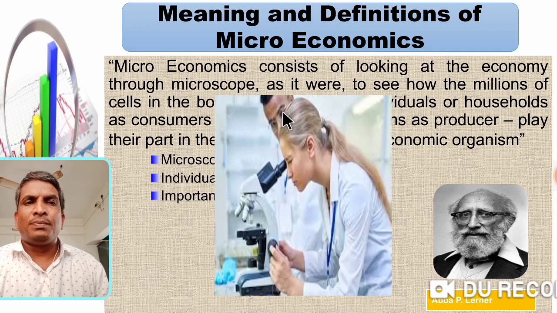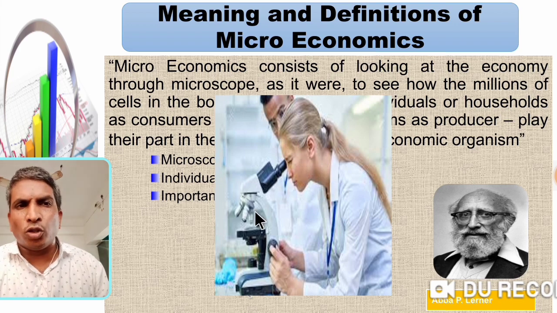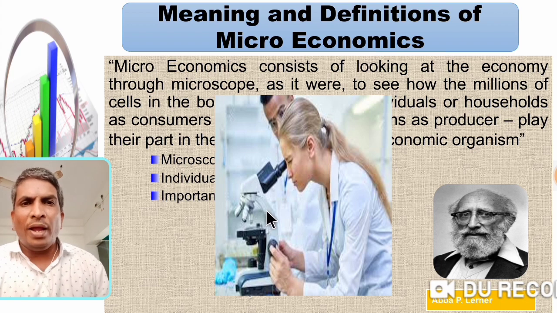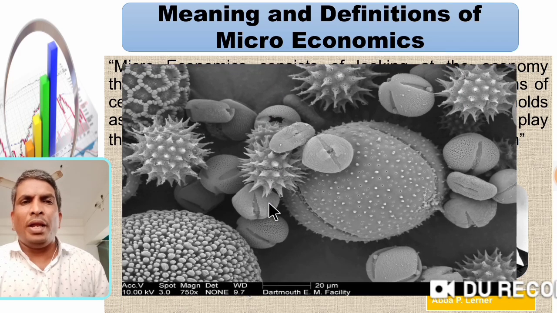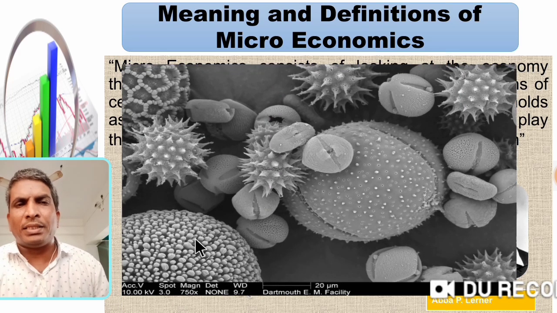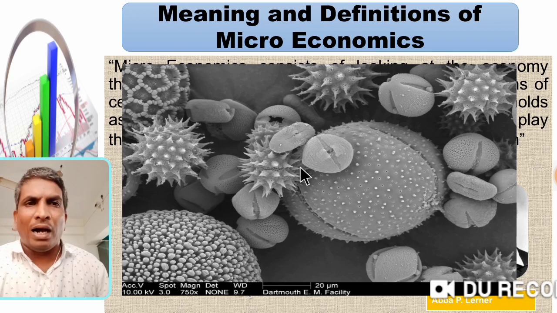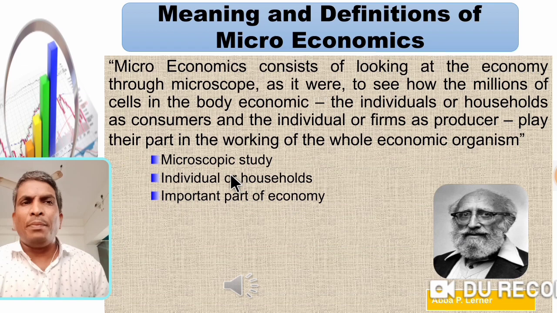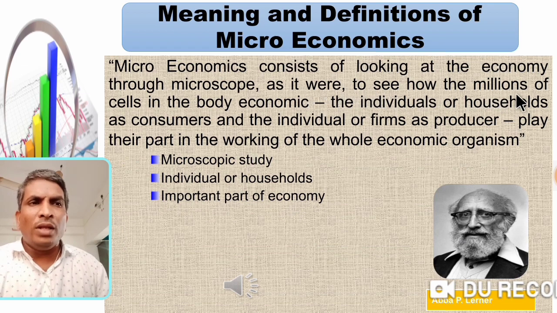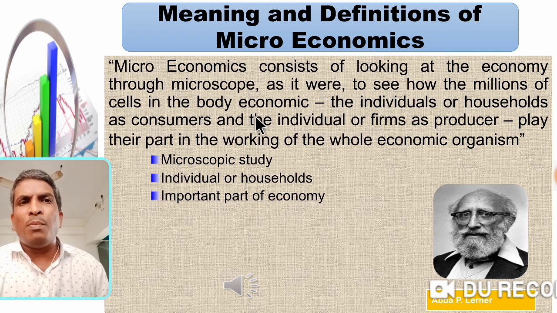Just see the picture. A girl observes through the microscope. When she observes through the microscope, she sees in our body millions of cells, bacteria, viruses. The same, to see how the millions of cells in the body economic work.